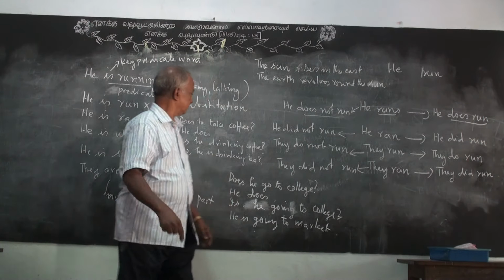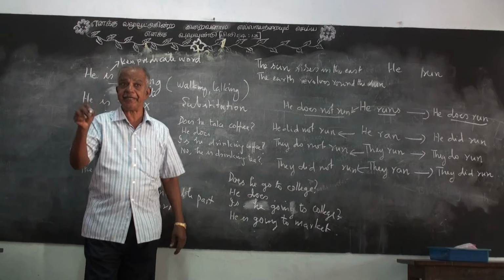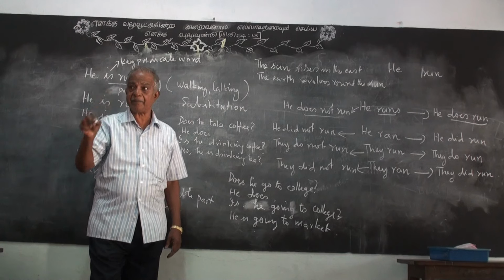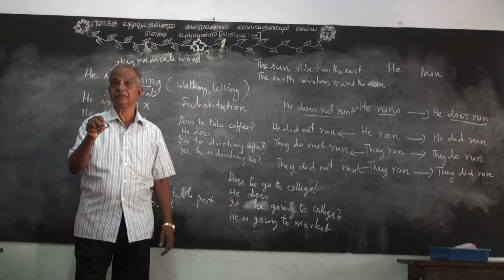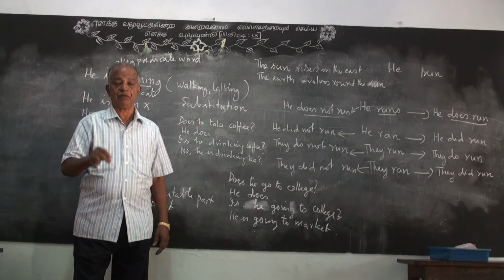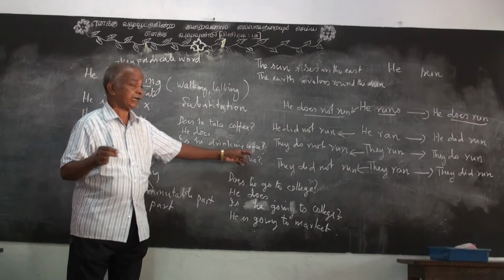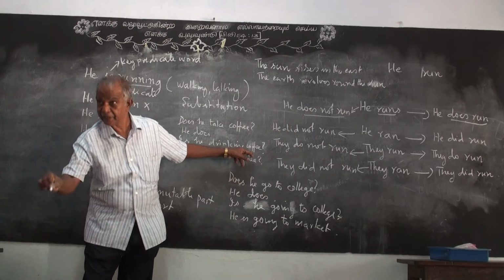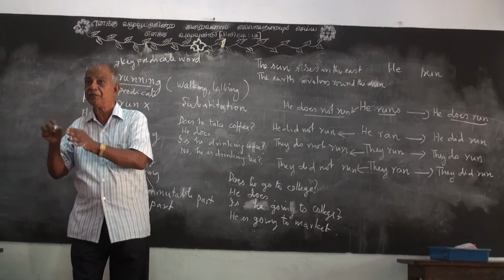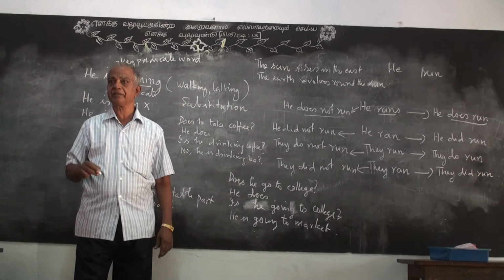Do you understand? "Does he take coffee?" What is the meaning? Whether he has the habit of taking coffee, whether he takes coffee or not. That is the question. But "Is he drinking coffee?" What is the meaning? Whether he is drinking coffee right now. If he is drinking coffee right now, we must ask, "Is he drinking coffee?"